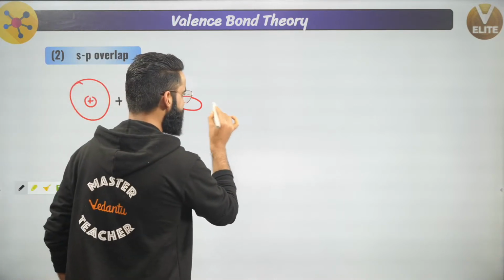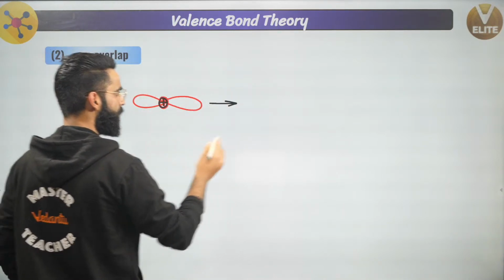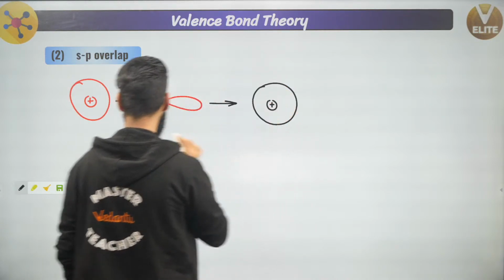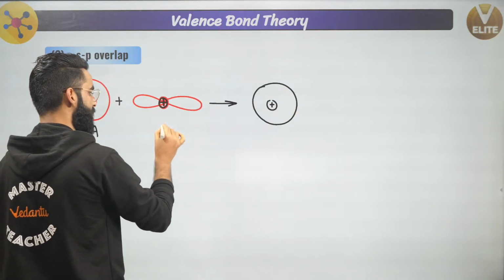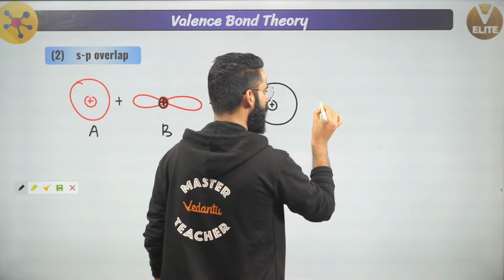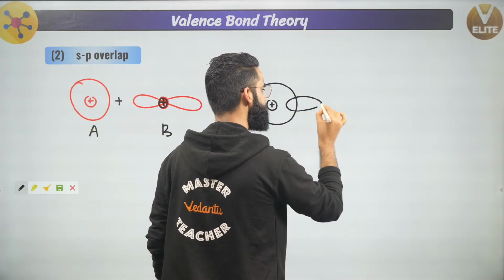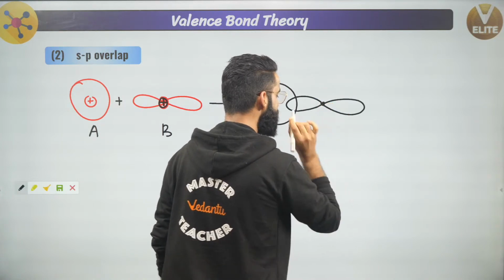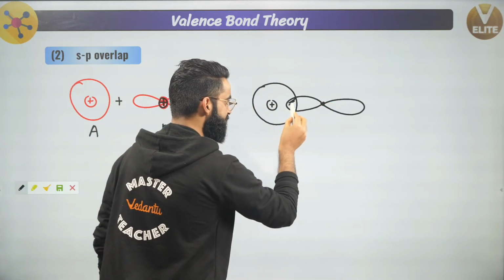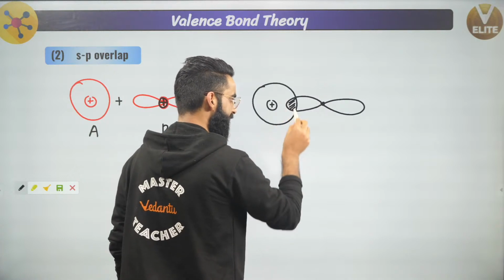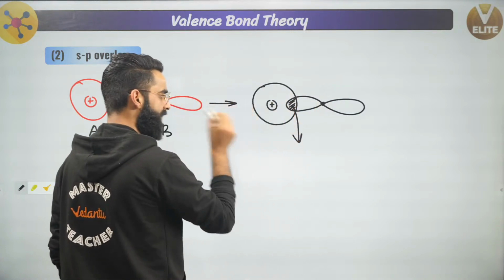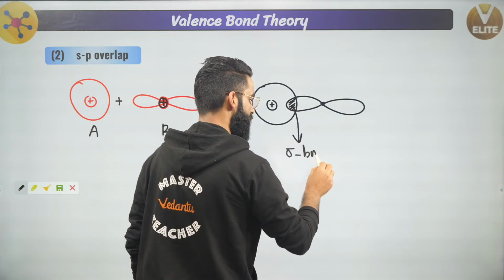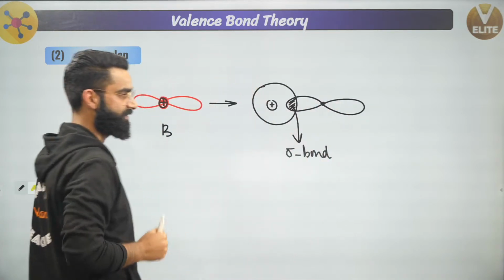So first of all, when they penetrate into each other, what is going to happen? This is your s orbital of atom A, for example. This is atom A, this is atom B. Now, your p orbital of atom B would have penetrated like this, correct? And this is the nucleus right here of atom B. People, this is something which I call overlap. Is this the head-on overlap? Yes, this is the head-on overlap. And head-on overlap leads to the formation of a sigma bond. So a sigma bond got formed right here again.